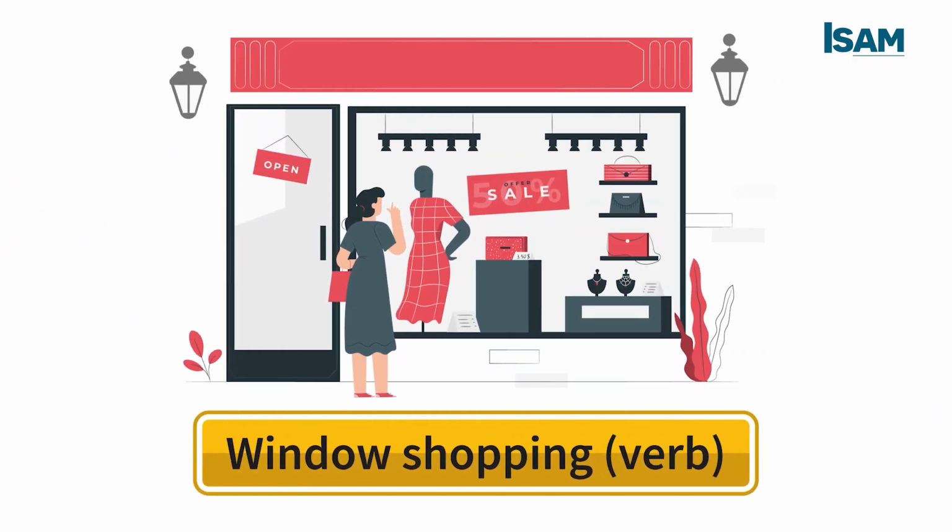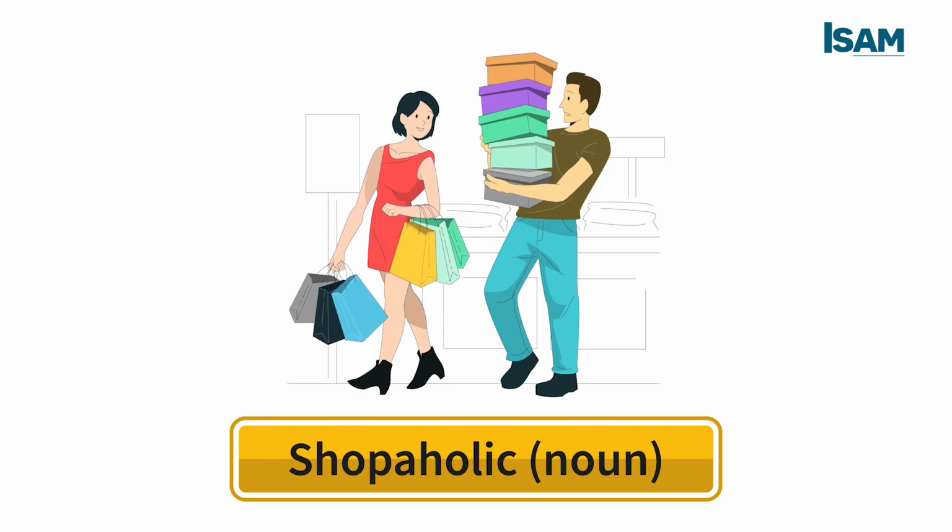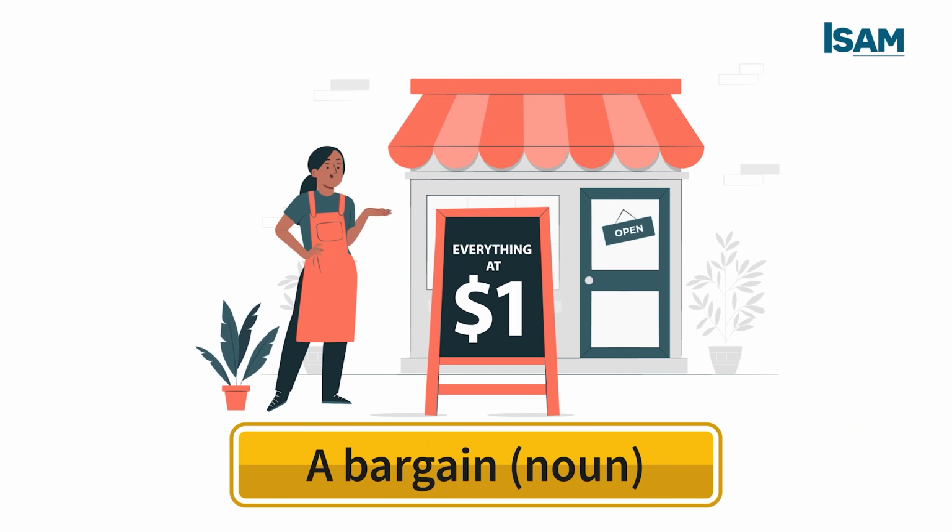Window shopping is a verb. It means just looking, not buying. For example, it is always fun to go window shopping. Shopaholic is a noun. It means someone who enjoys shopping very much. For example, she loves buying clothes every week. She is a shopaholic. A bargain is a noun. For example, I got a bargain on the plane tickets.